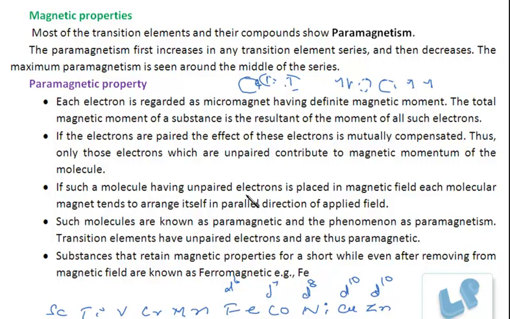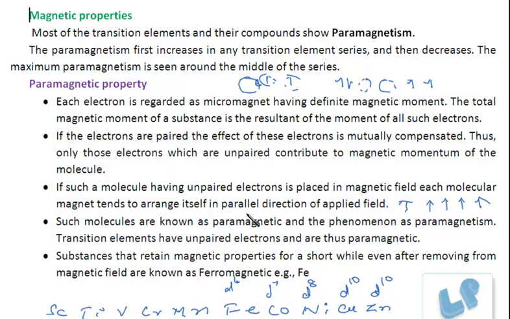If such a molecule having unpaired electrons is placed in the magnetic field, each molecular magnet tends to arrange itself in the parallel direction of the applied field. So it will get magnetized.